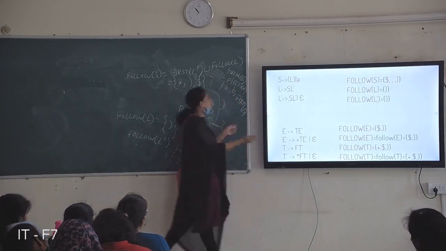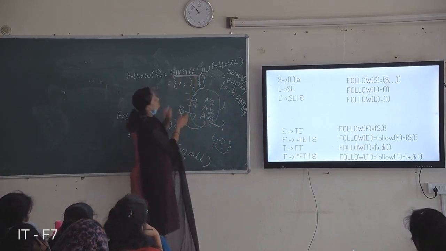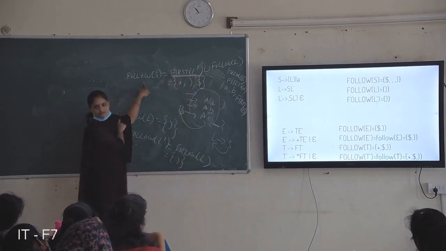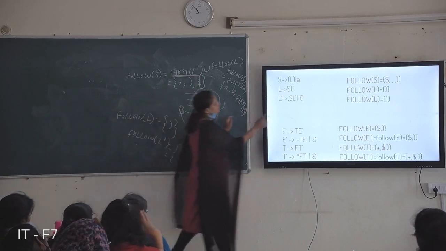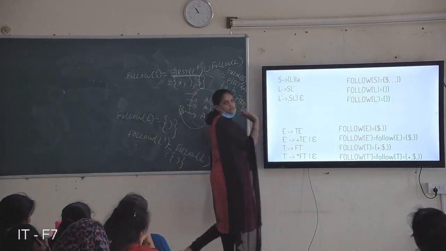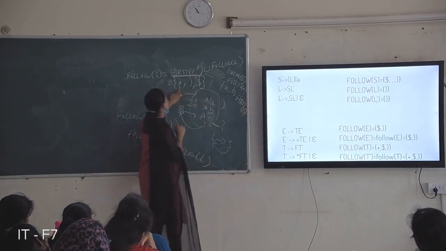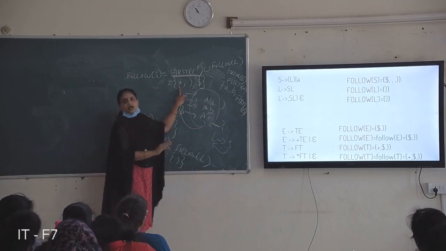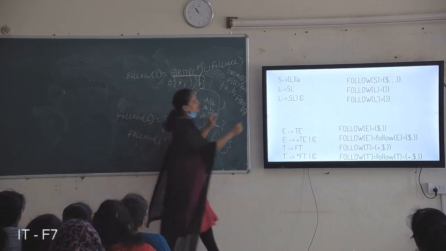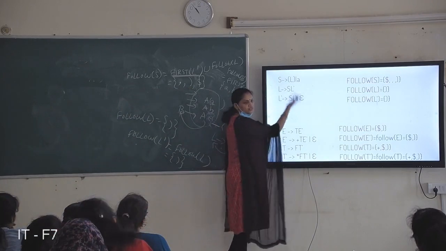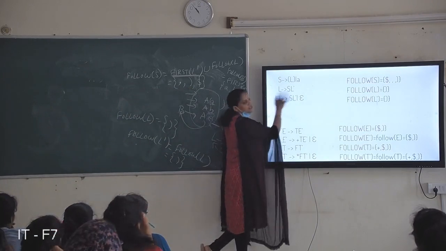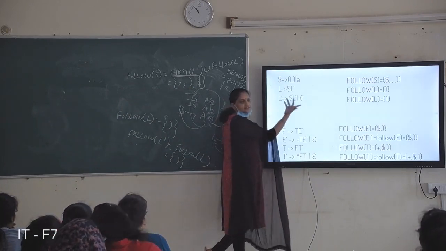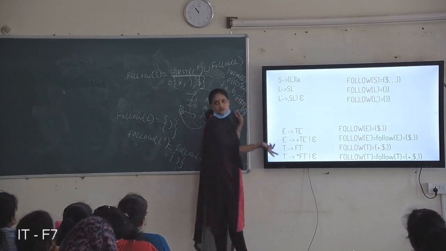So consider first of L dash into follow of S. What is first of L dash? Comma and null. But we consider only comma. And since null is also there, substitute null here, just to understand that after S there is nothing. After S there are no symbols.